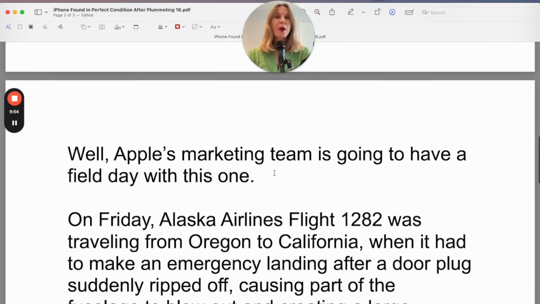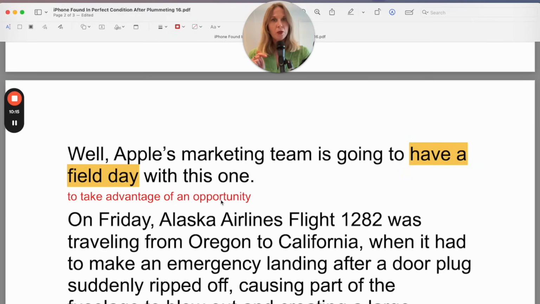Well, Apple's marketing team is going to have a field day with this one. Of course, Apple is the maker of the iPhone. So let's talk about to have a field day. By saying that Apple's marketing team is going to have a field day, it means they're going to take advantage of an opportunity. Of course, the marketing team is the team that creates the promotions, the advertisements.